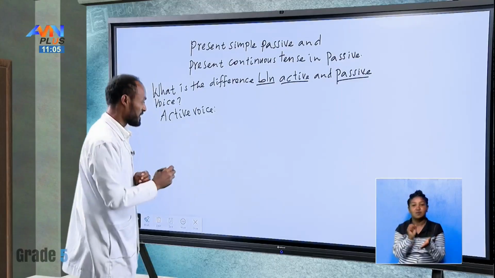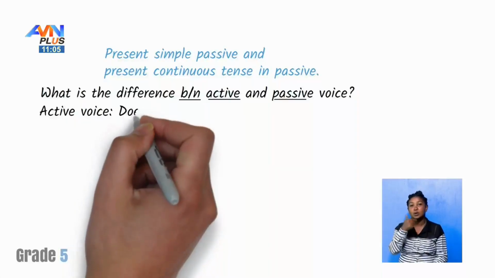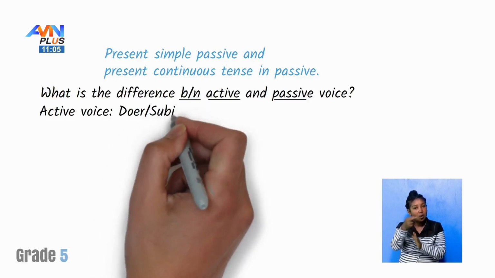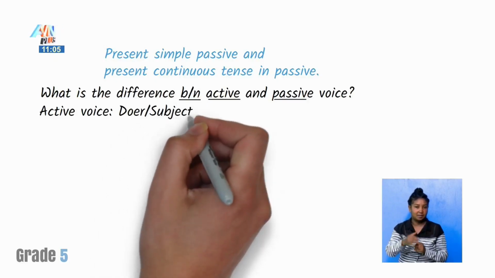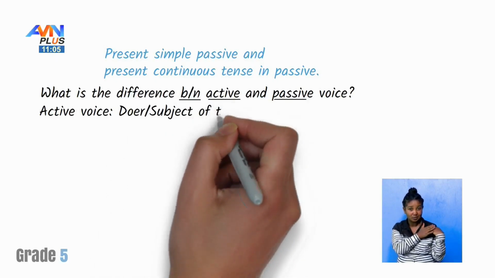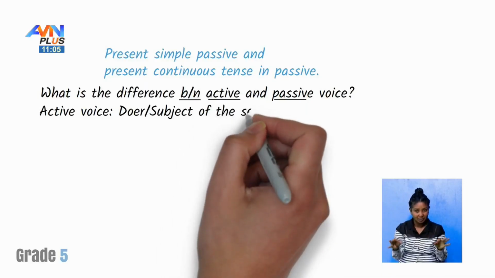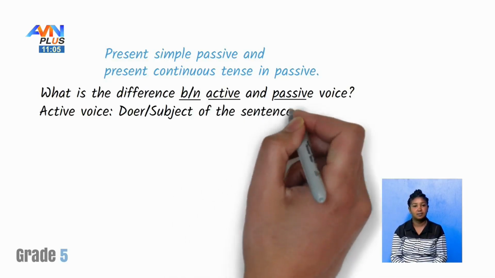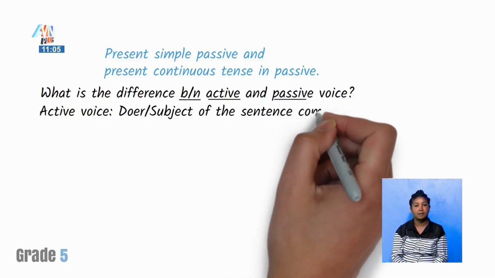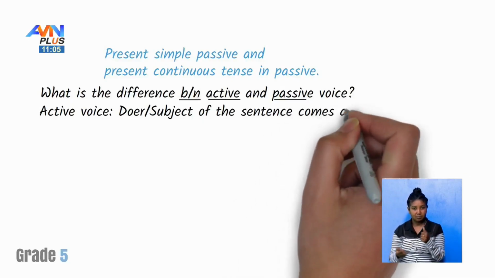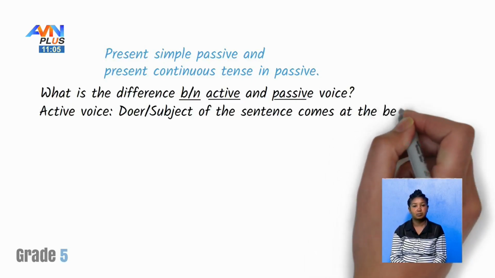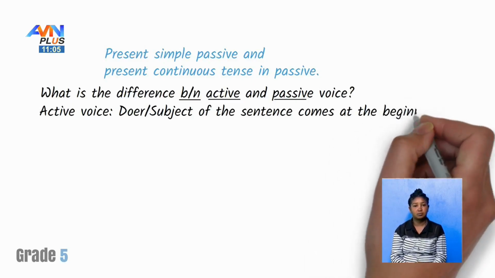For example, doer or subject means the subject of the sentence comes at the beginning of the sentence.